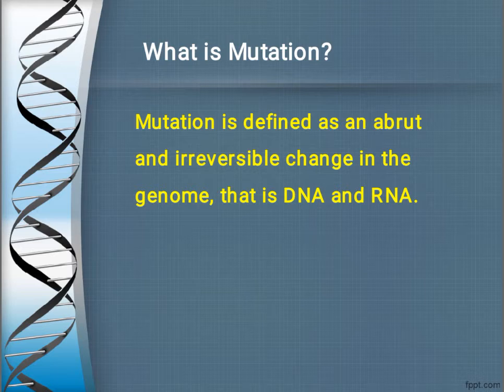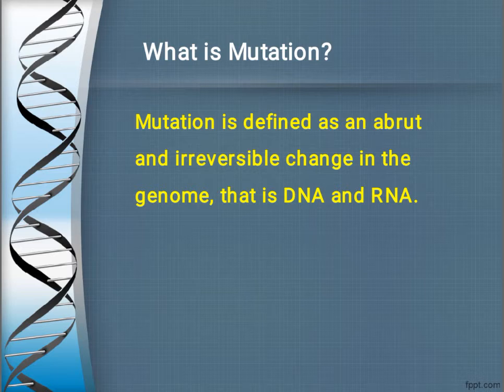So whenever characters are transferred or new DNA and RNA is formed in a plant or human body, if any abrupt and irreversible change happens in the DNA and RNA, that change is called mutation. So now you must be clear with the definition of mutation.